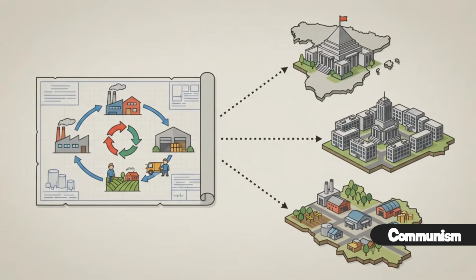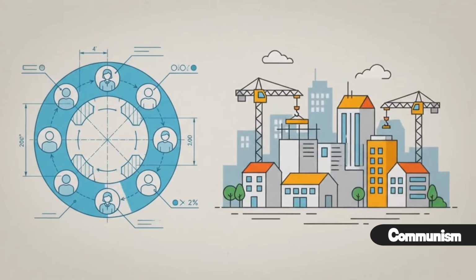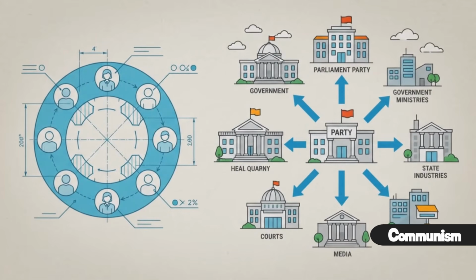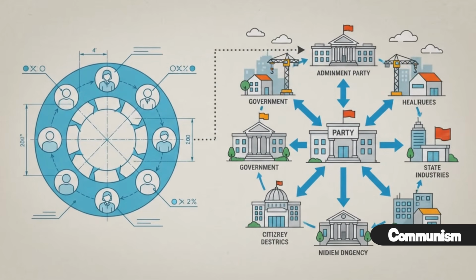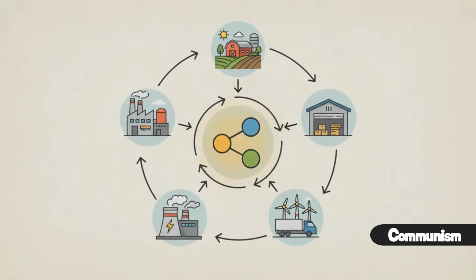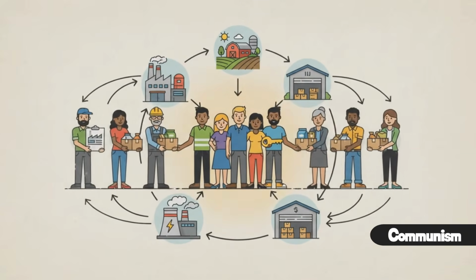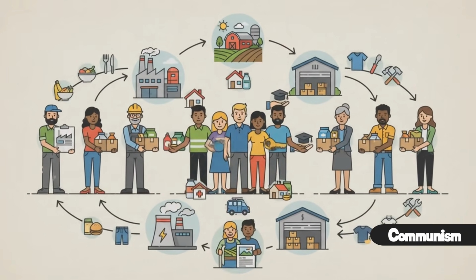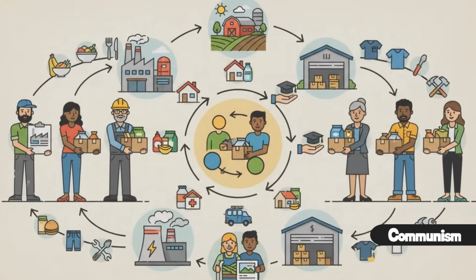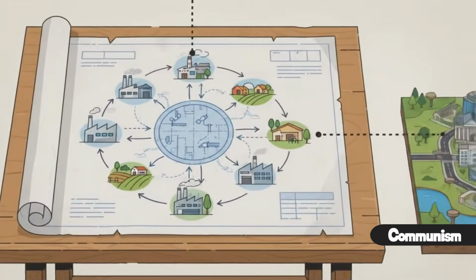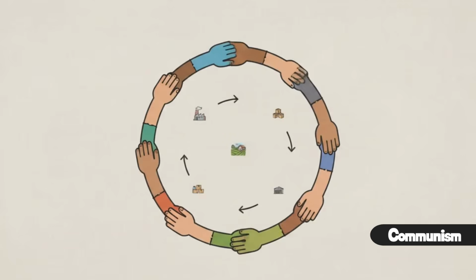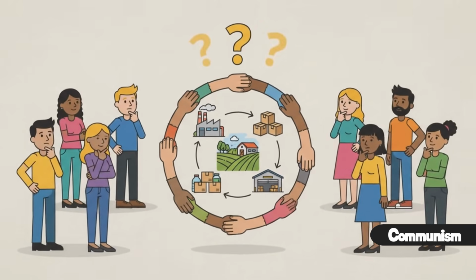The mistake many people make is assuming every country that has called itself communist has matched the original theory. In practice, many self-described communist states have been governed by a single political party with strong centralized control, leading to systems that looked very different from the ideal. That's the key. Communism is built around the idea of collective ownership and economic equality. But like many political ideologies, there's often a significant difference between the theory on paper and the way it's been implemented in the real world.